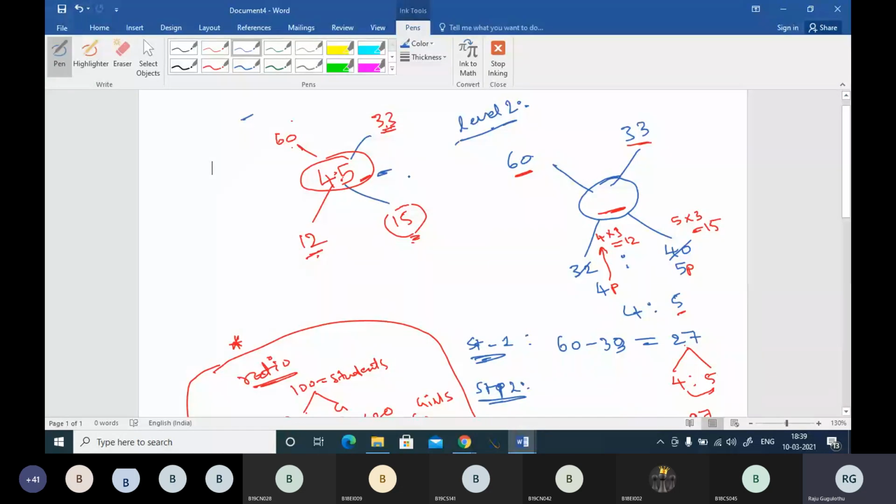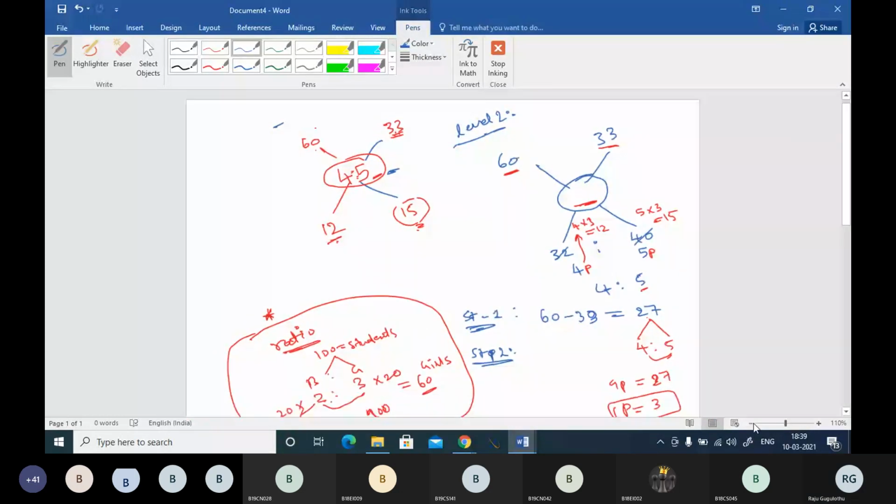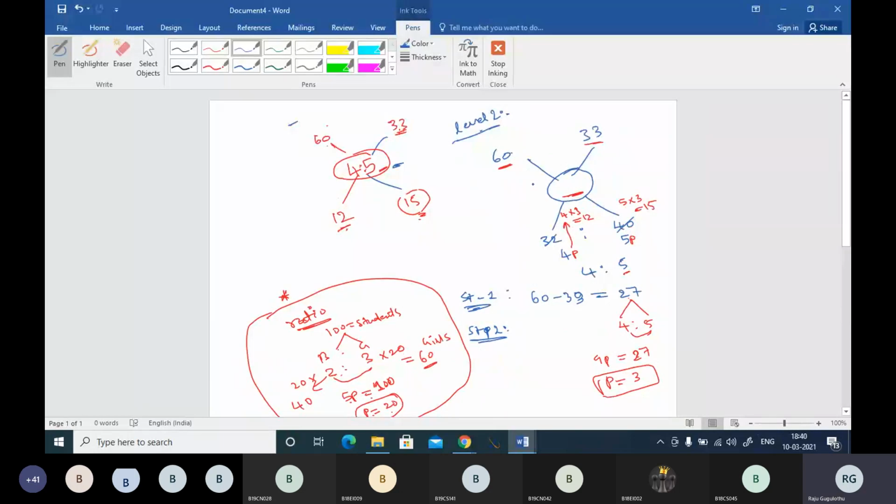Let me explain you once again. The question says, please listen carefully. I hope it is visible now. The question says, 32 boys' average is 60 and 40 boys' average is 33. When both of them are mixed, we have to find what the combined average is. So this is the mixtures and alligation technique. In order to find the combined average here, after knowing their ratio, we will be following this procedure.